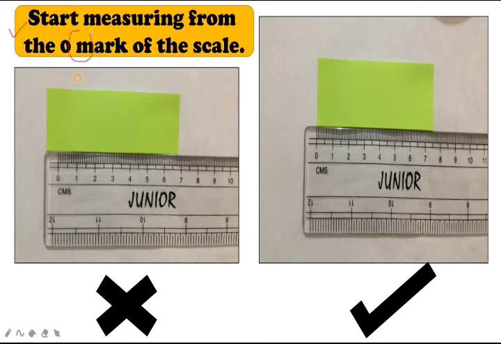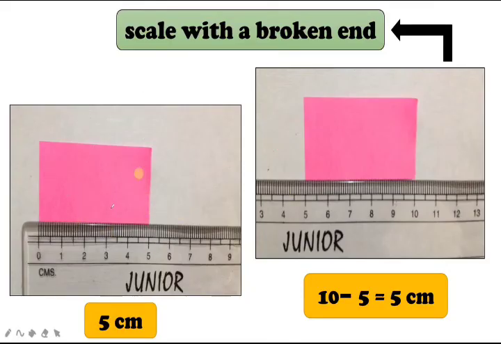Every time, try to measure from the 0 mark of the scale. If you measure like this, it will be wrong. And how much length does it have? From 0 to 5 means you will get 5 centimeter.